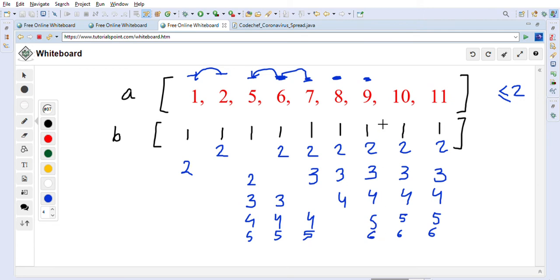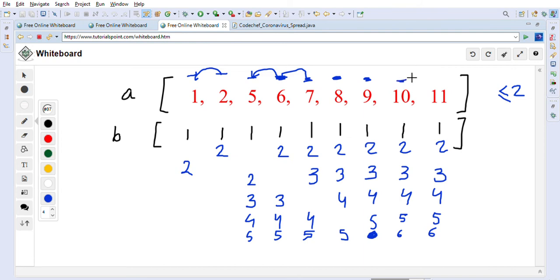So we are at 9, right? We are at position 4, and this one we are at position 5, 5, 5, right? So we are at position 9, so it means that we will increment this also, and this one will remain as it is, basically. Sorry, we are at position 9.